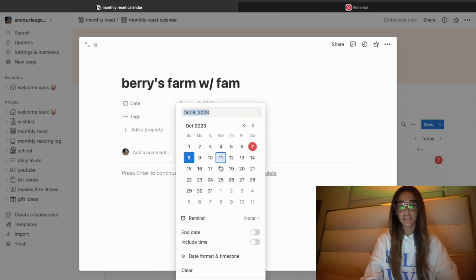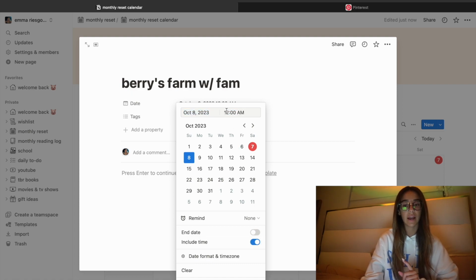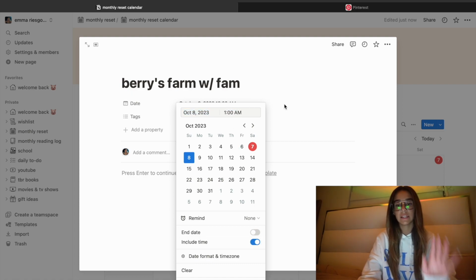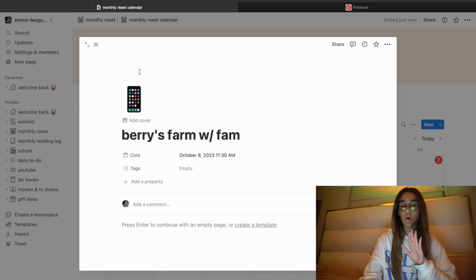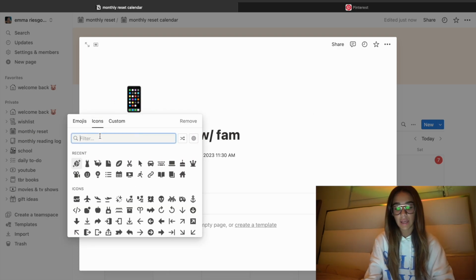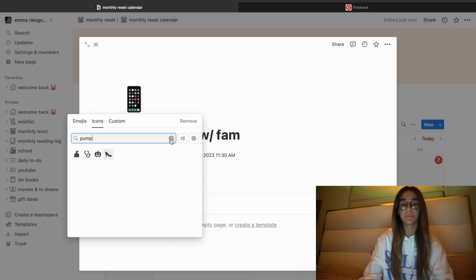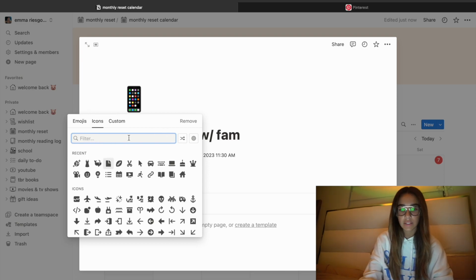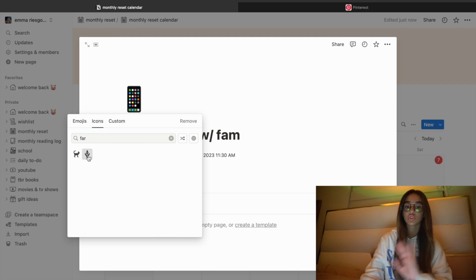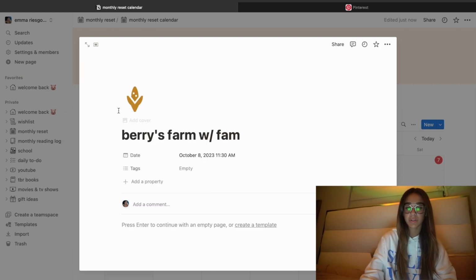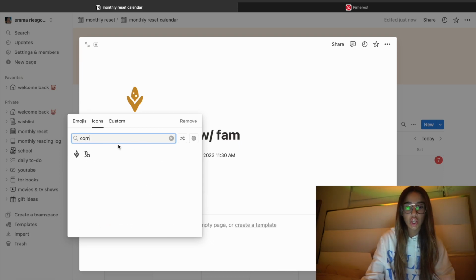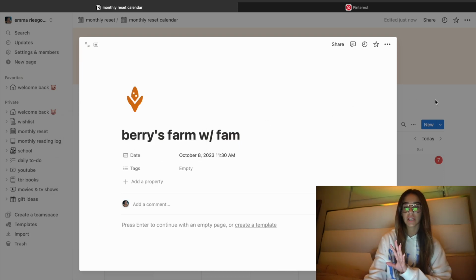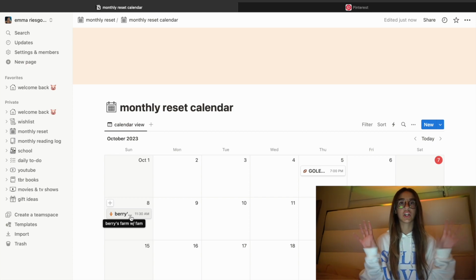You could obviously have the date, you could include the time, and we're leaving at like 11, so I'm gonna put that. Then I can add a little icon. I could put a pumpkin, or let's see if it has anything for farm. This is corn, so that's perfect. I'm just gonna put that. I'm actually gonna put it orange because the vibe is cuter when it's orange. So I'm gonna put orange, and then I just exit out and I have it there on my calendar.